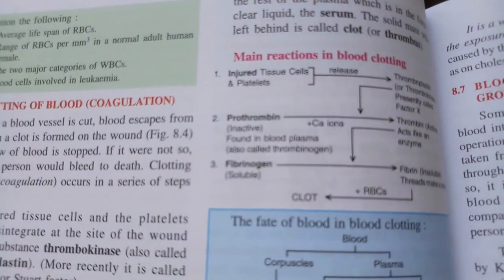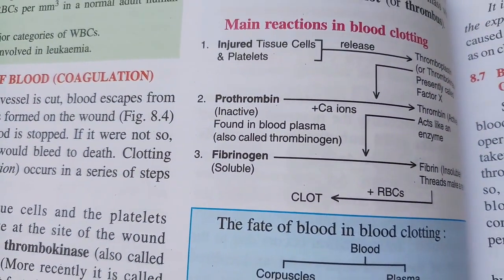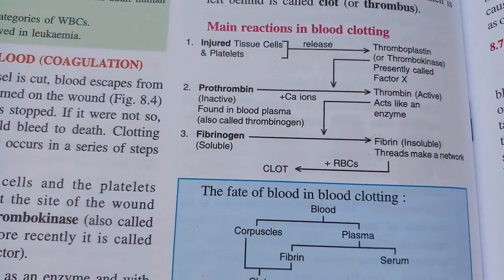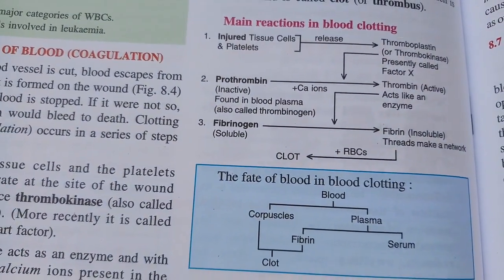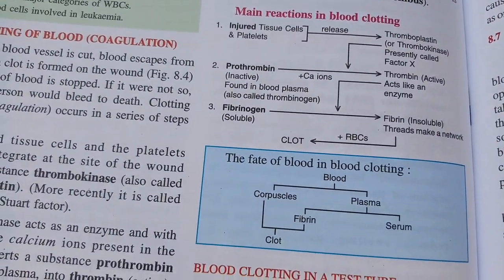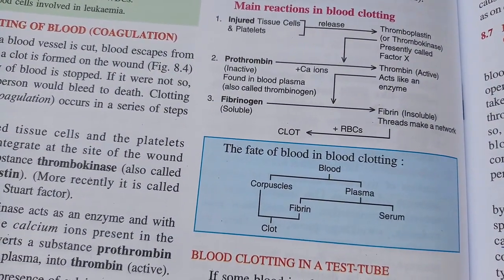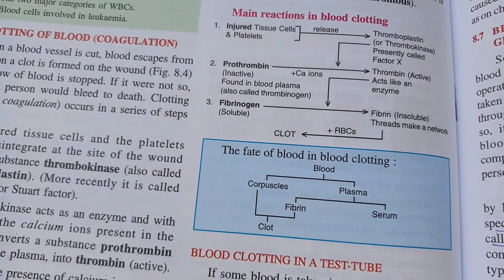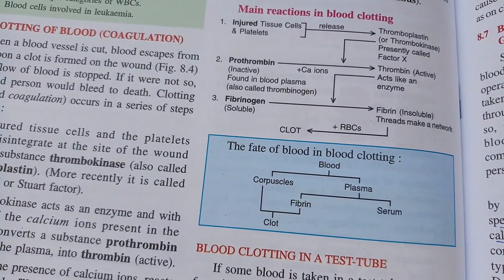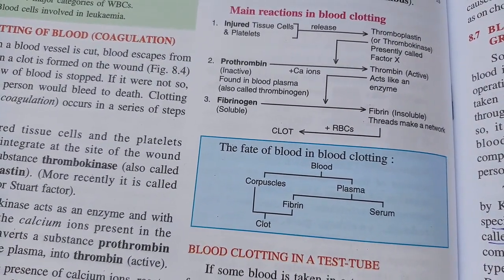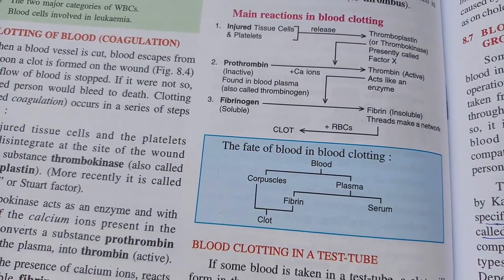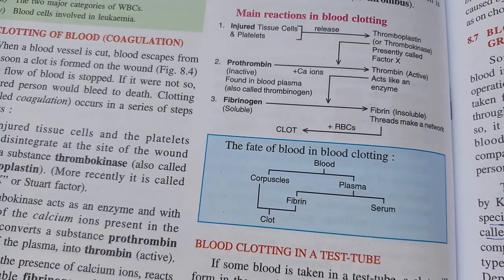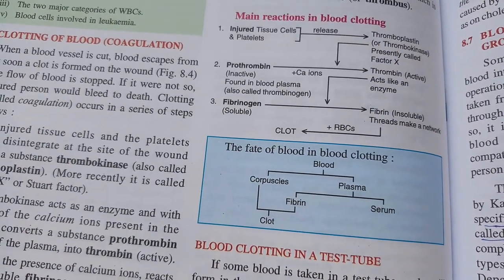The main reactions in the clotting are very important. It says injured tissue cells and platelets release thromboplastin, right? And this works on the prothrombin with the calcium ion. So when thromboplastin is released by the injured part and the platelets, it works on the prothrombin and turns it into thrombin. Prothrombin is inactive, but when it comes in contact with thromboplastin and the calcium ion, it turns into thrombin, which becomes very active, like an enzyme.